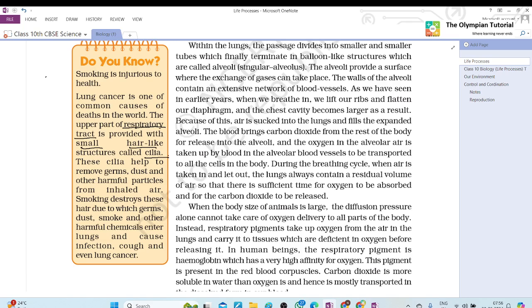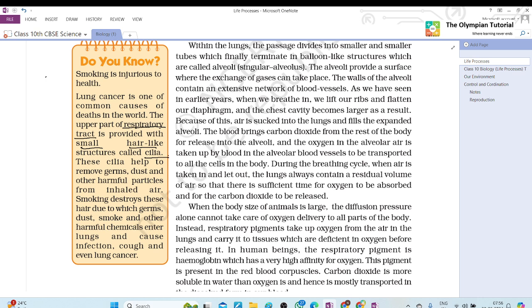But what happens, Tanya, during smoking, the cilia burn, right? When the cilia burn, they will not separate harmful germs, dust, and harmful particles. They definitely affect our respiratory tract.